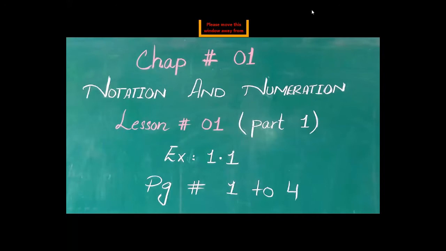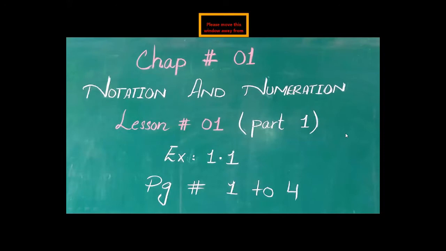Now we start our first lecture, which is chapter number 1 from your textbook at page number 2, that is notation and numeration. Firstly, I will give you a review of the topic which you already learned in previous classes or in class 3. So before starting the topic, I want to give you a small review of the terms notation and numeration.